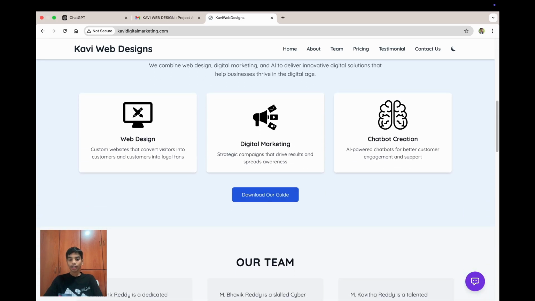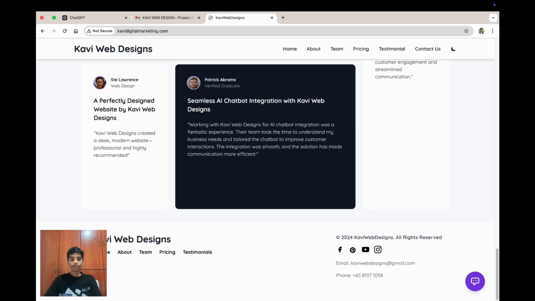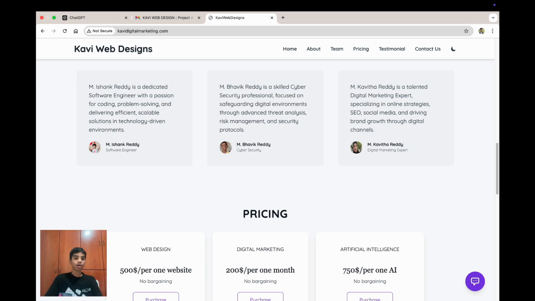And over here, here's the About Us page, the Teams page, the pricing, then our testimonial. Then we have a footer with all of these links. So we have Facebook, we have Pinterest, we have YouTube, and we have Instagram. We have light and dark mode, and it is also mobile responsive.